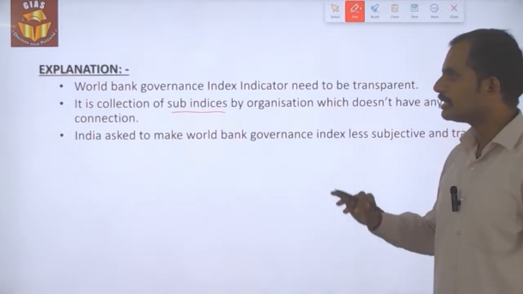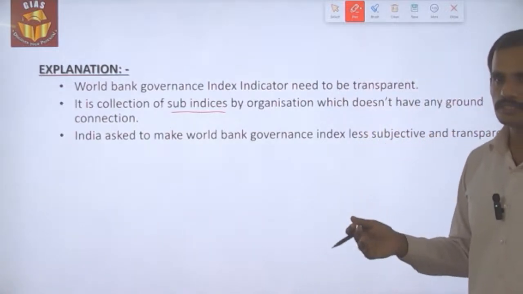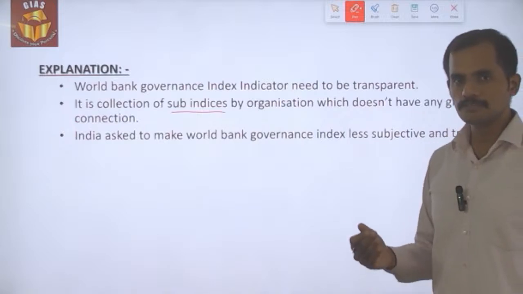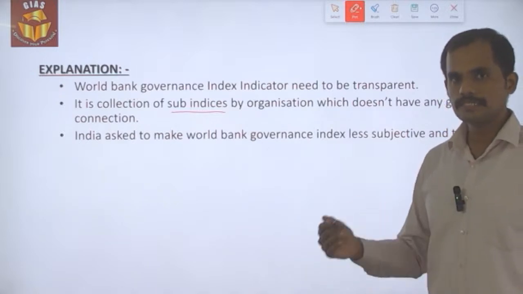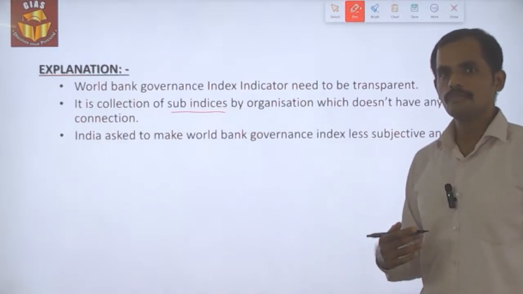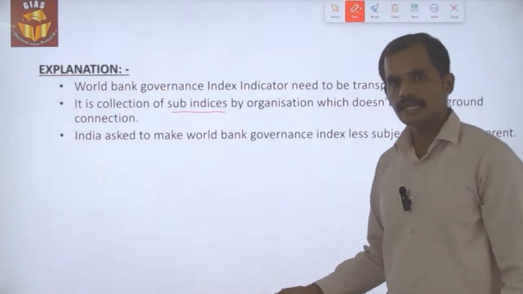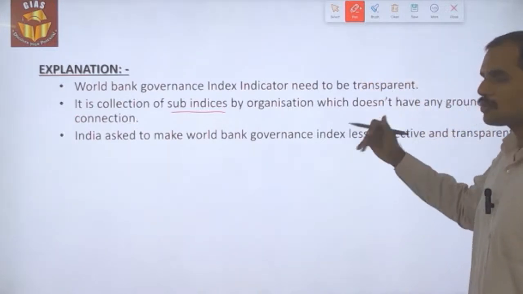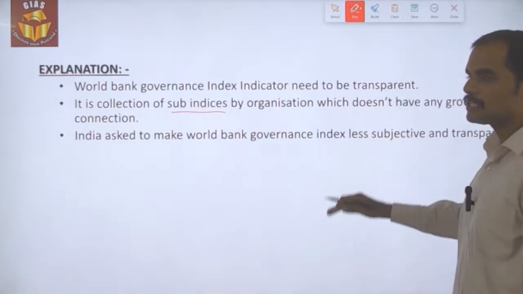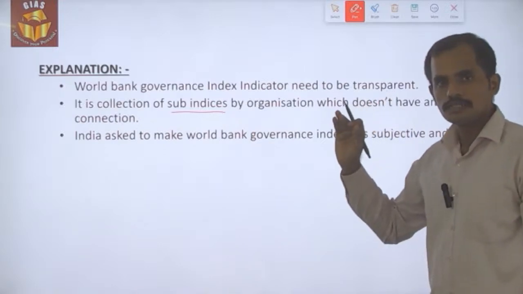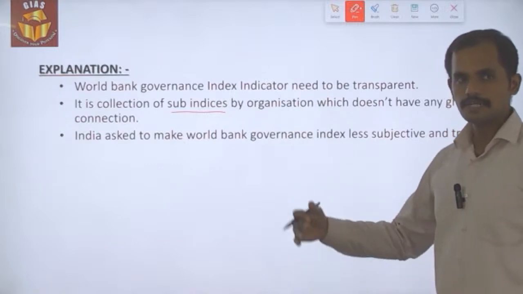Another reason is, these indexes are used by the rating agencies, the most important rating agencies, based on which a country's creditworthiness is decided. So if the indexes are subjective and less transparent, it goes against the interest of most developing countries, most importantly India, which in turn will lead to a lower credit rating by the agencies. So in order to overcome this, the indicators need to be less subjective or not subjective, and need to be transparent. This is the reform suggested by India at the World Bank or the multilateral meeting.